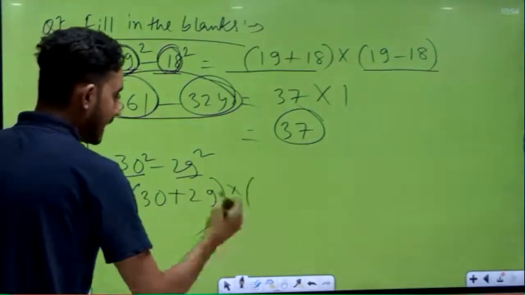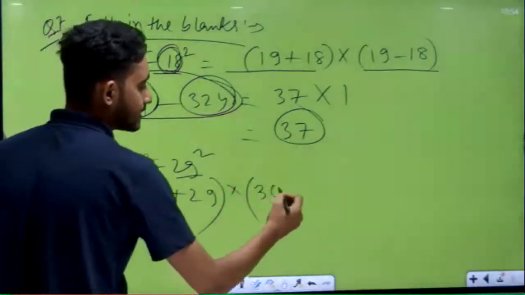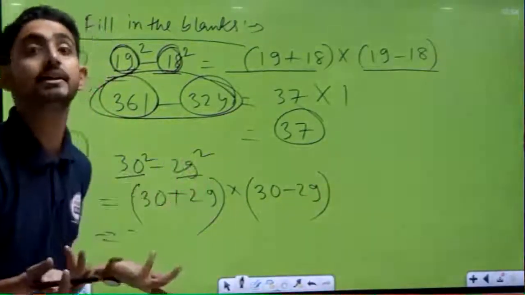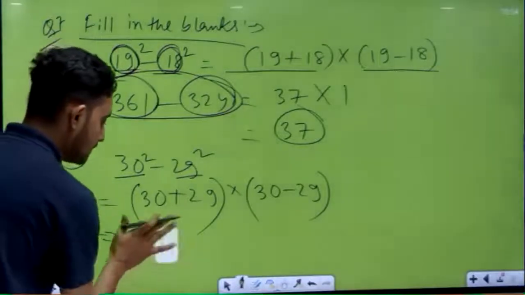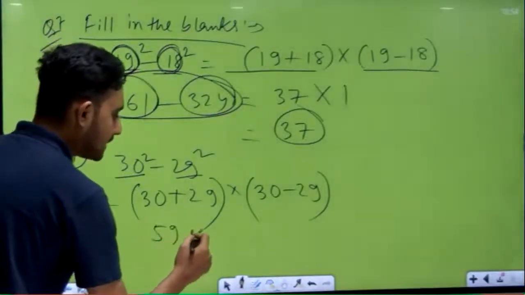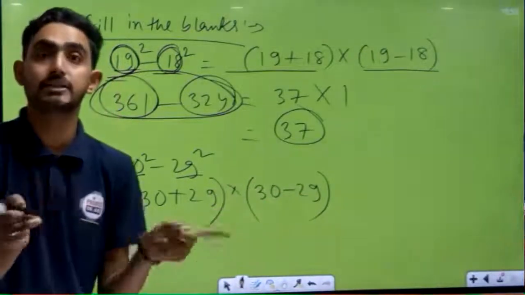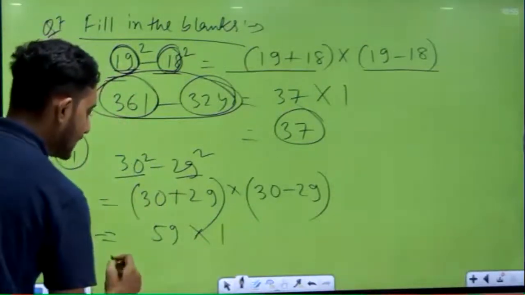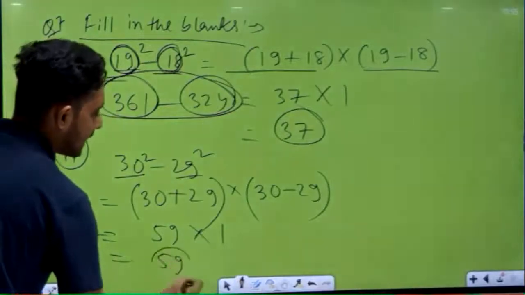Multiply sign, and in another bracket minus these two numbers. So 30 plus 29, all of you know how many? 59. Sorry. And when you multiply with this, for consecutive numbers the difference is always 1. So 59 multiply 1, how many? 59. That is the correct answer.